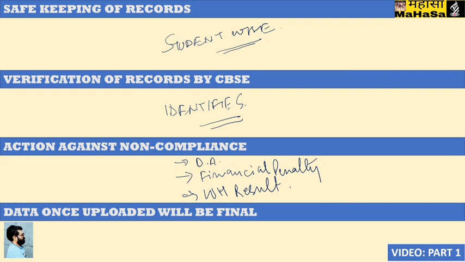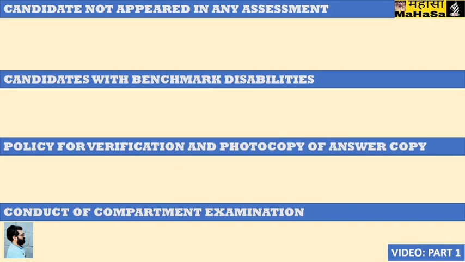Now, data once uploaded on the CBSE portal will be final, so be very careful about finalizing the data, because CBSE will not be giving any chance to edit or correct it. For candidates who have not appeared in any assessment during the year, the result committee can take decisions. CBSE has empowered the school's result committee to take proper decisions for allotment of marks to such students. For candidates with benchmark disabilities, again the result committee has been empowered by CBSE to take proper decisions.